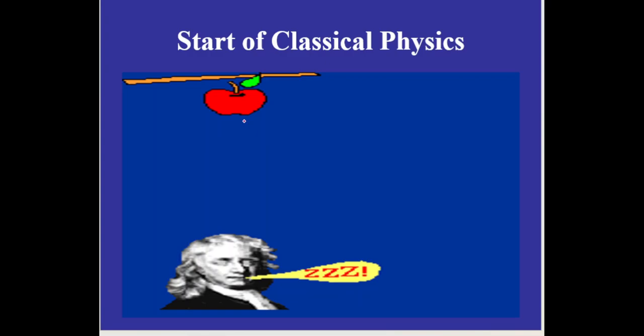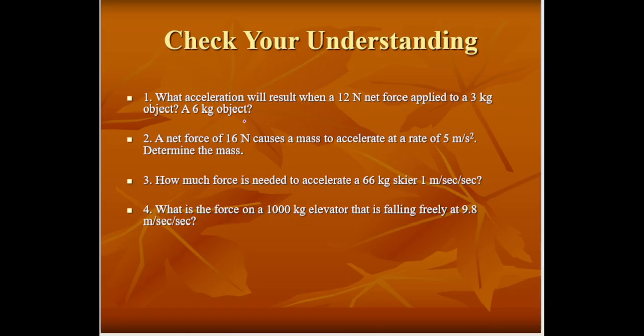Fg is equal to G m1 m2 divided by r squared. This is another topic. Now you can check your understanding: what acceleration will result when a 12 Newton net force is applied to a 3 kilogram object? So, a 6 kg object. Okay. You can check your understanding on both, and on the other questions as well.